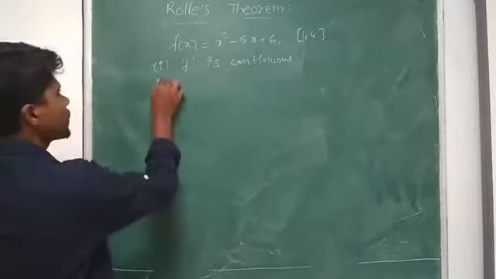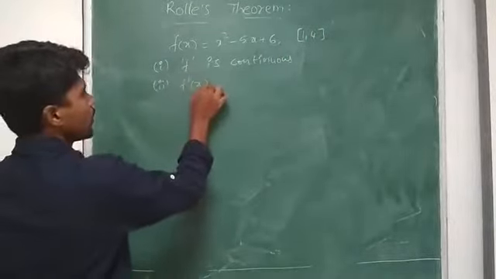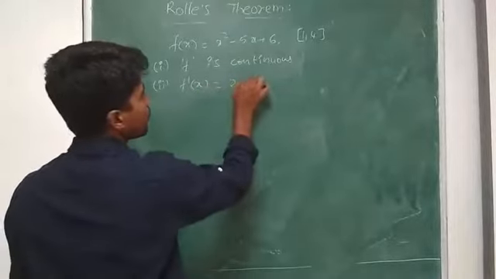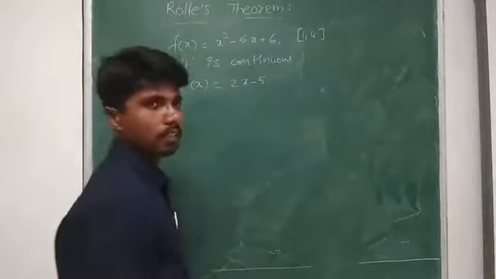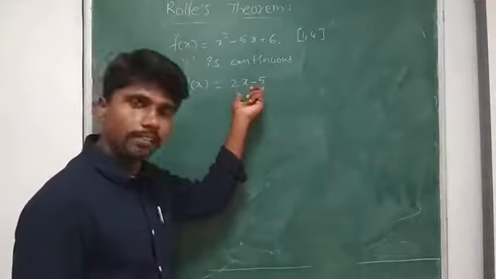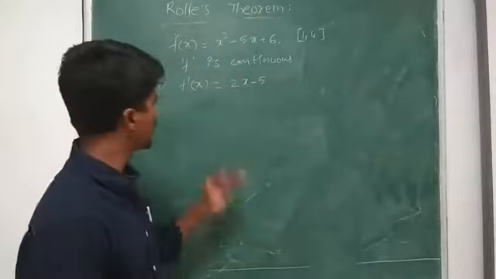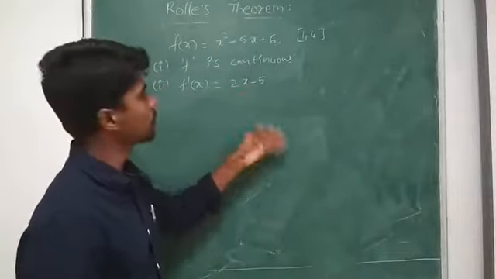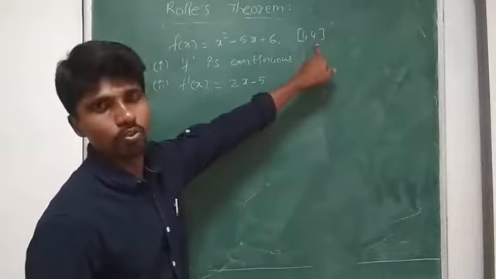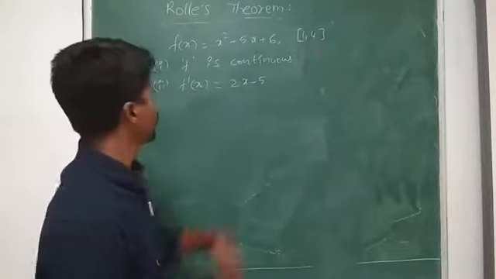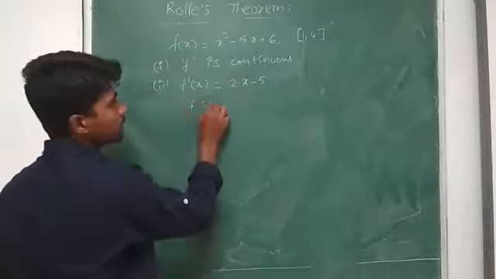First find f dash of x. F dash of x is equal to 2x minus 5, which exists for all real numbers, so it exists for 1 to 4 also, right? So f is differentiable.